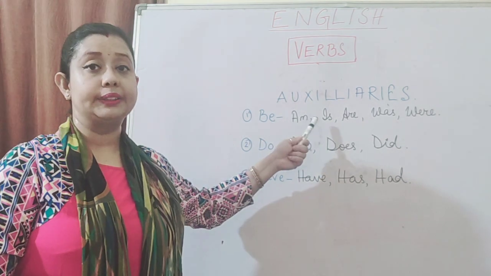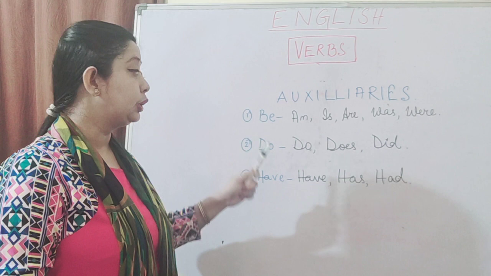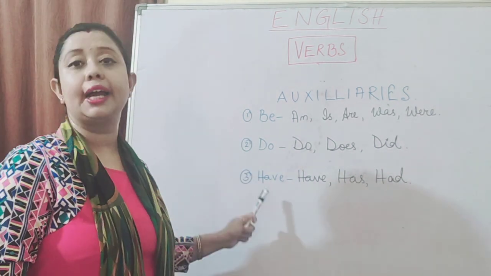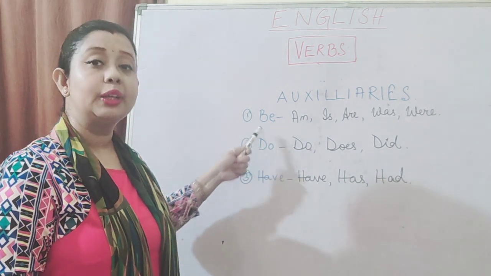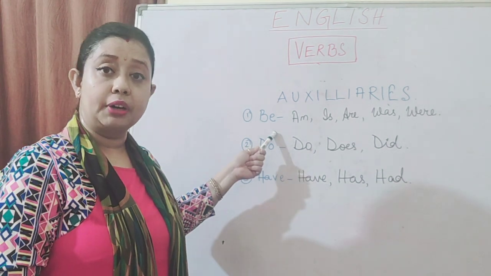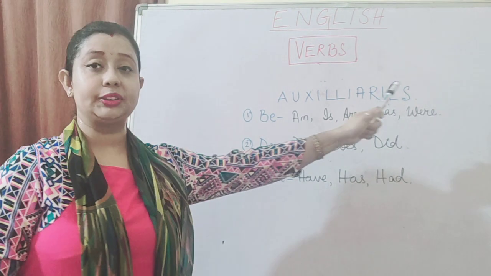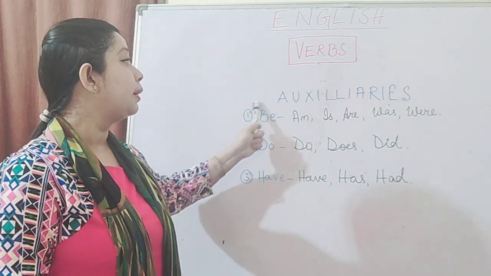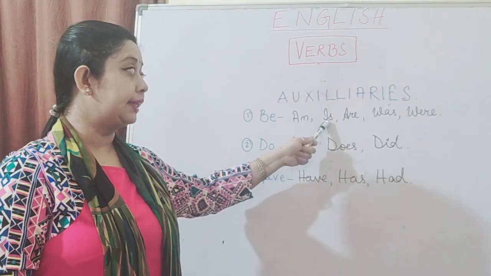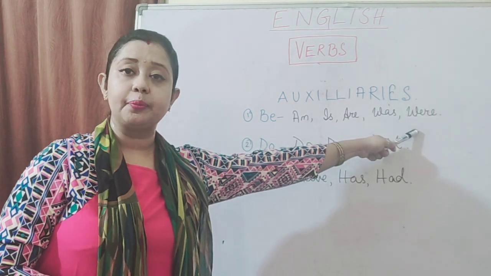Now, auxiliaries are of three main kinds. What are they? Be, do and have. So there are three important kinds of auxiliaries: be, do and have. Now, the verb be again has 5 forms. These 5 forms are derived from the verb be. So what are they? Am, is, are, was and were.